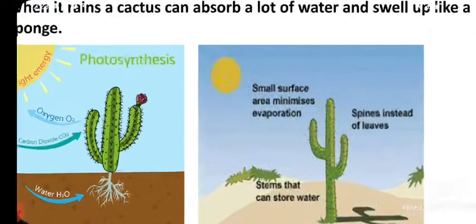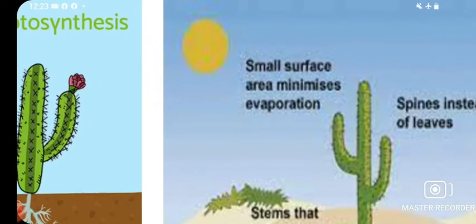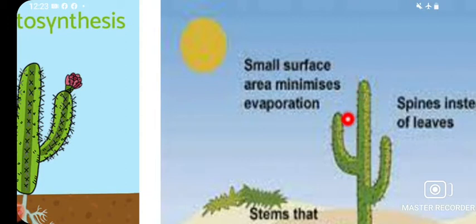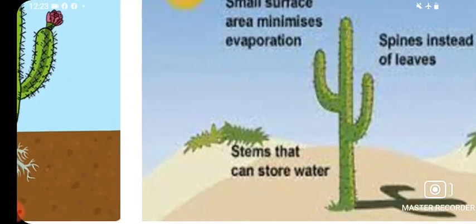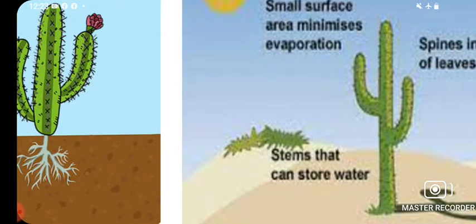Okay, so this is the small surface area in order to reduce evaporation. Spines instead of leaves, and stems are fleshy, which can also carry out photosynthesis. At the same time, the stems are fleshy, which can store water.